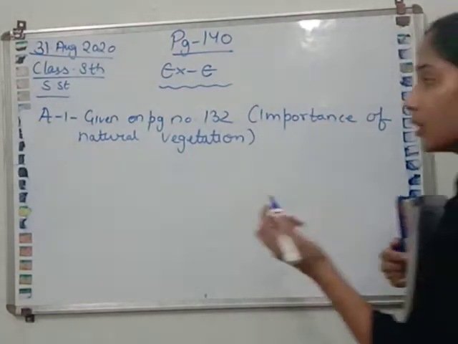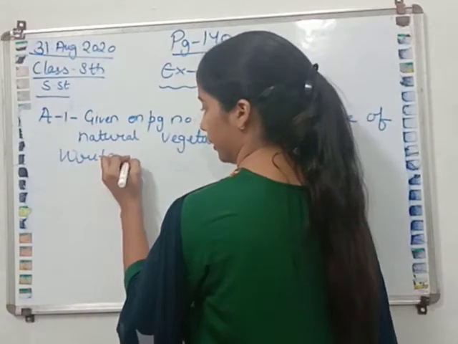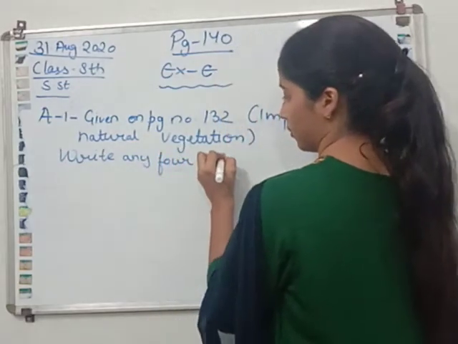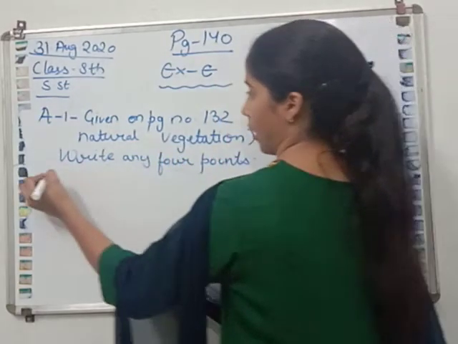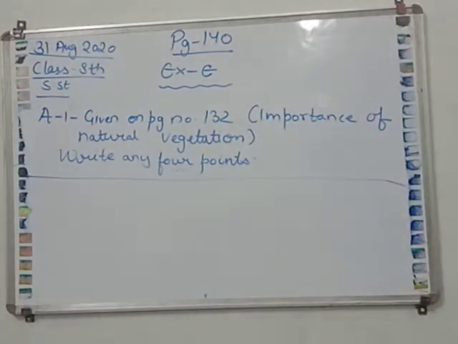You can mark any 4 points. Write any 4 points. I hope you can do this very well. Mark this answer.